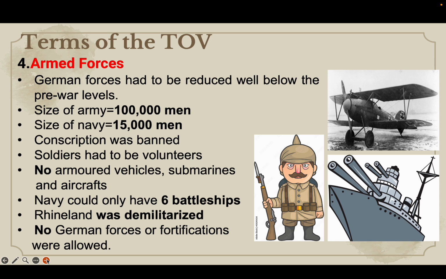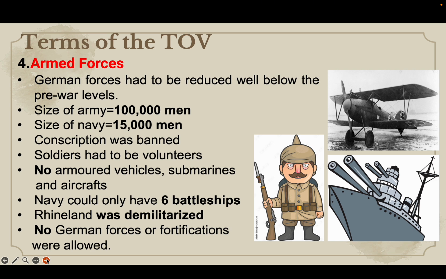So, one of the demands that was made upon Germany was that it should reduce the size of its army to just 100,000 men. And the size of Navy was reduced to 15,000 men. Conscription was banned. All soldiers had to be volunteers. It was not allowed to have any armored vehicles, submarines, or aircrafts. It could only have 6 battleships.